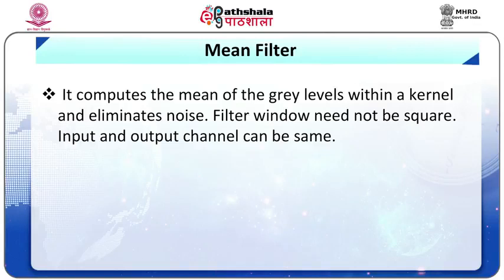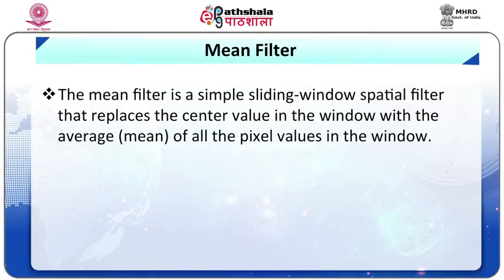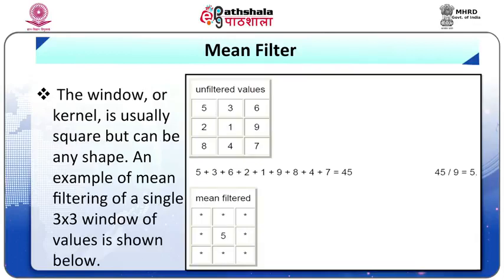Now, mean filter. It computes the mean of the gray levels within a kernel and eliminates noise. Filter window need not be square. Input and output channels can be the same. The mean filter is a simple sliding window spatial filter that replaces the center value in the window with the average of all the pixel values in the window. The window or kernel is usually square but can be any shape. An example of a mean filter on a signal with a 3×3 matrix window is given in figure number 15. We can easily see it in figure number 15.